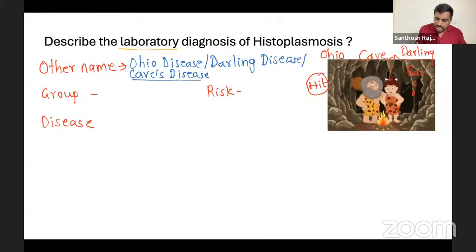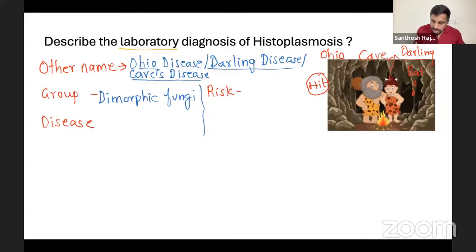That is the disease name you should remember. Okay, fine, that's important. And which group does Histoplasma belong to? It belongs to the dimorphic fungi, which we talked about in the last class. Whenever we talk about dimorphic fungi, what are the things you remember? All the bad things: Histoplasma, Blastomyces, Coccidioides, Paracoccidioides, Penicillium. That is the short group. So you're going to write that it belongs to dimorphic fungi.